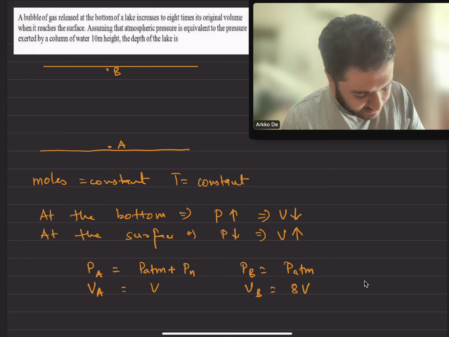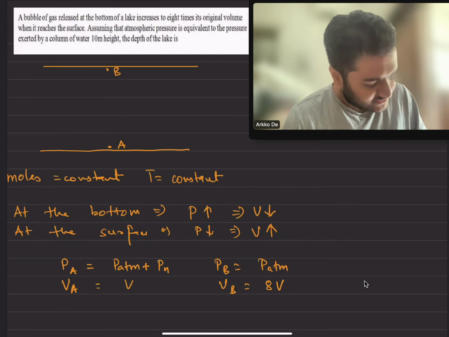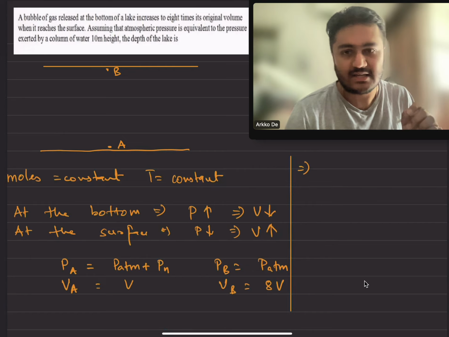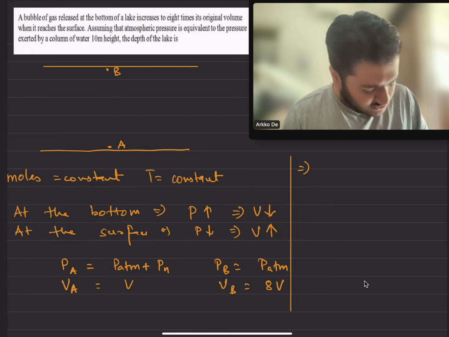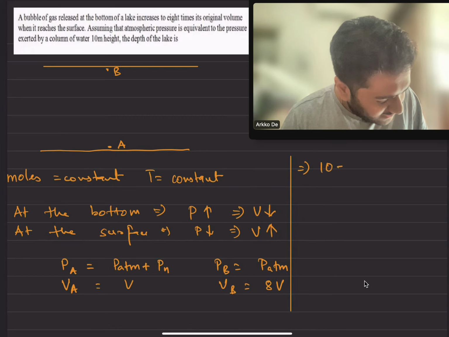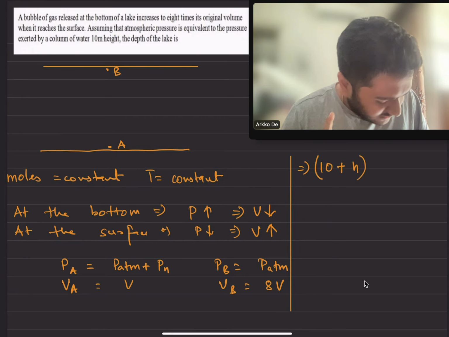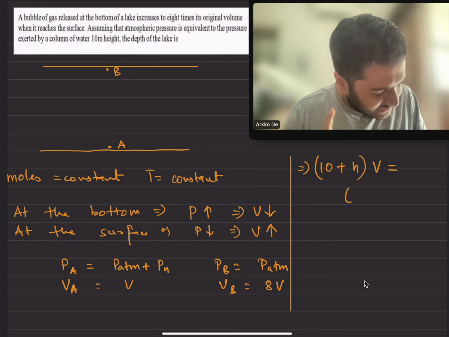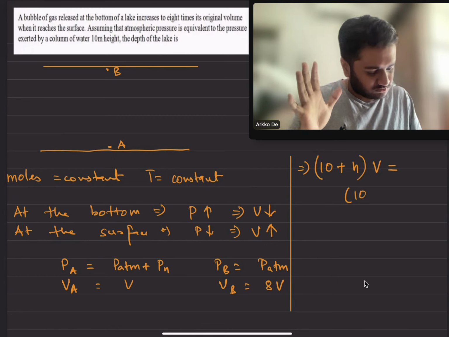Now let's apply Boyle's law. Pressure at point A is atmospheric pressure, which is equal to 10 meters of height of water, so it will be 10 plus the height of water, let's call it h, multiplied by volume V. This will be equal to atmospheric pressure, which is again 10, multiplied by 8V.